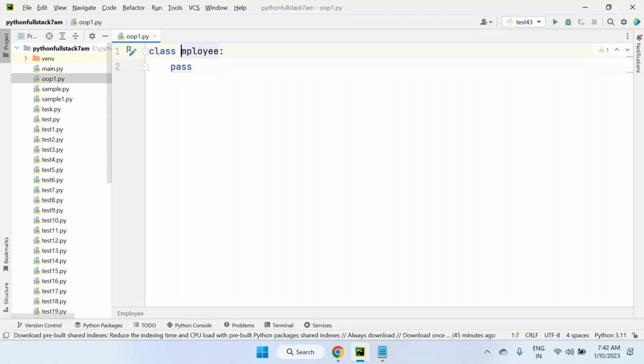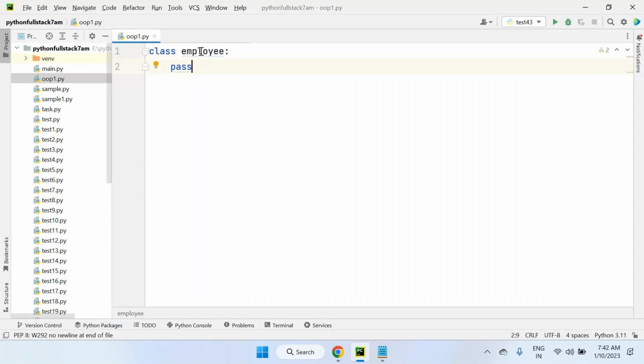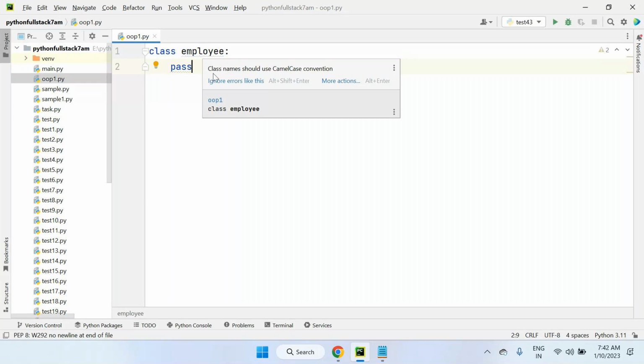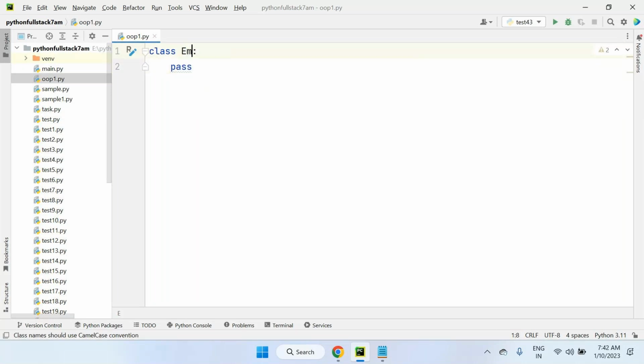So here a squiggly underline is available. This is not PEP standard, Python Enhancement Proposal. You can see when we place the mouse pointer on it, the class name should use camel case convention only. Camel case convention means every word starts with a capital letter. For example, my class name is EMPDetails. This is a perfect name because EMP is one word, starting with capital E, and the second word is Details, with capital D. Correct only. But if I give small letters, it's not camel case convention. Even though it will work fine, it's not a standard name.